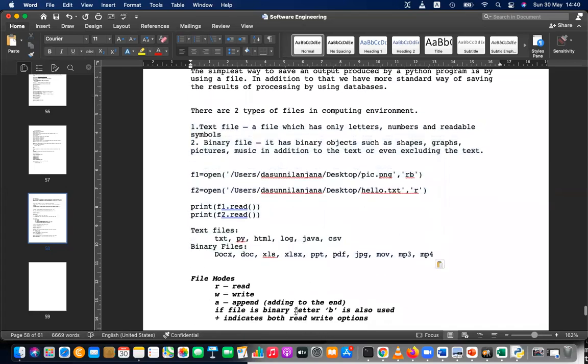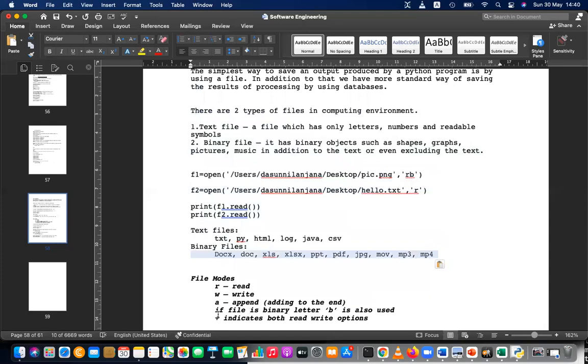If it is a binary file, we use the letter B. If you are writing to a binary file, or reading a binary file, or appending to a binary file, then you are using the letter B. Here, RB is reading binary.